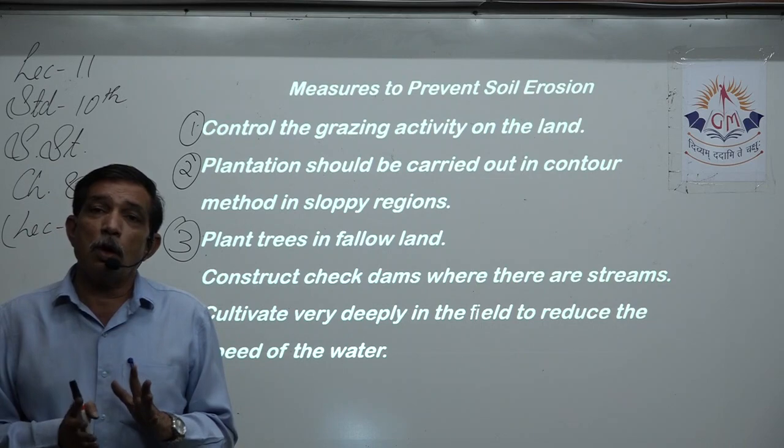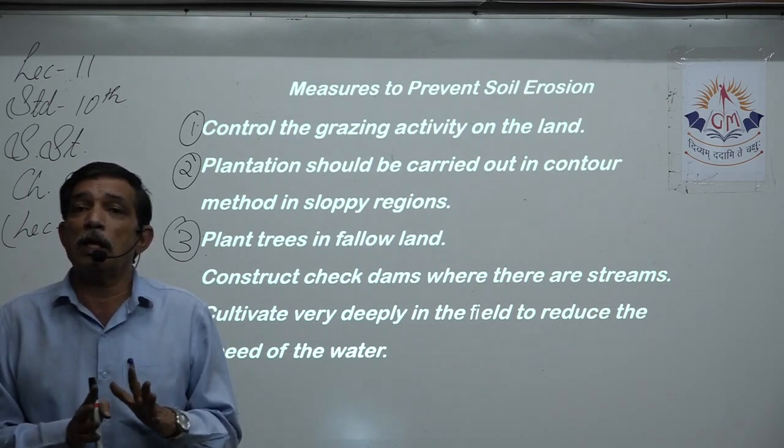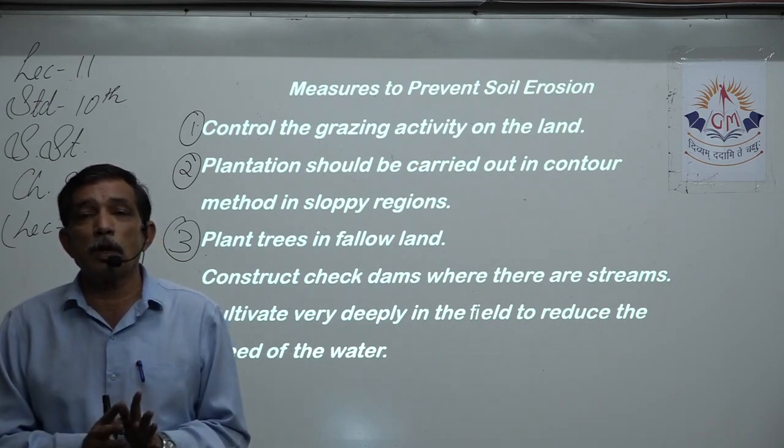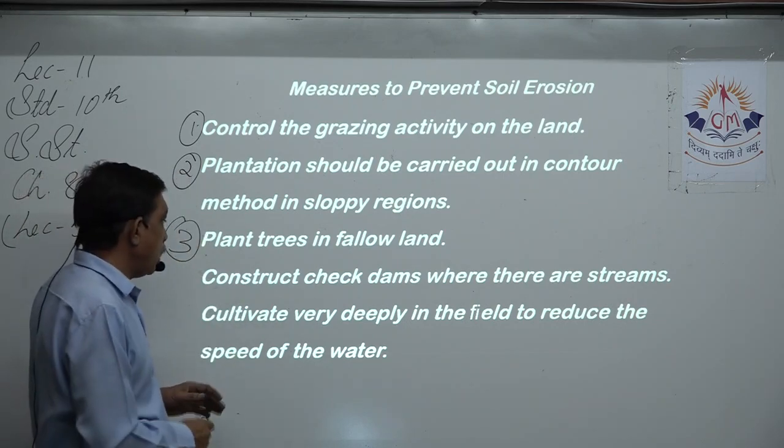So you should not keep a very good and fertile soil empty. Yes, if you are not doing any agriculture, you should plant trees over there. Trees will help in grabbing the soil and will not allow erosion.